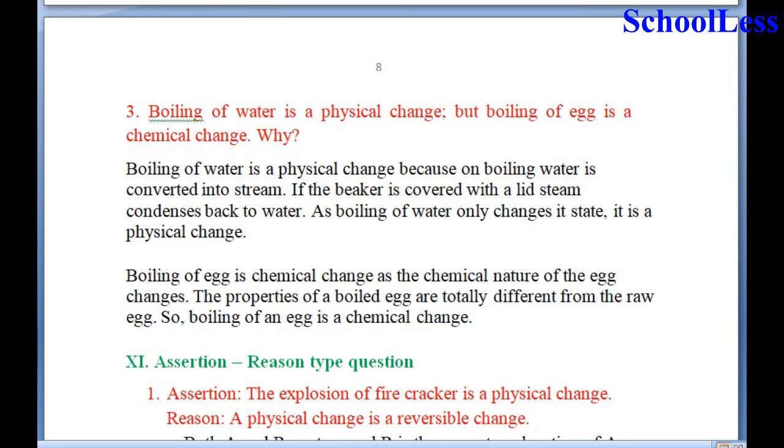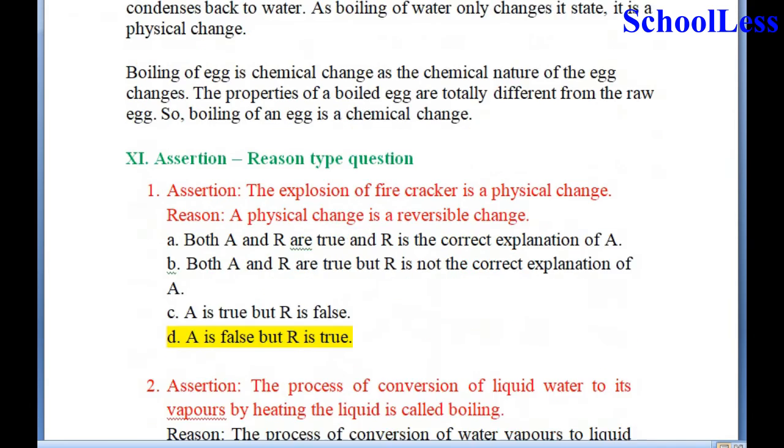If the beaker is covered with the lid, steam gets condensed back to water. As boiling of water only changes its state, it is a physical change. On the other hand, boiling of egg is a chemical change. As the chemical nature of the egg changes, the properties of a boiled egg are totally different from that of the raw egg. So, boiling of an egg is taken as a chemical change is the right answer.